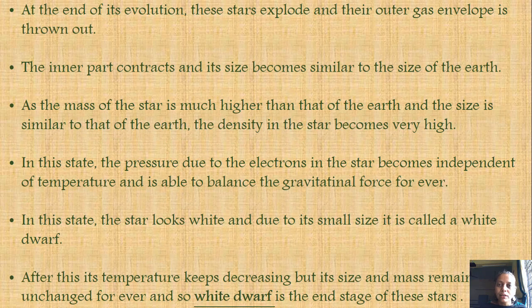I say as small as Earth because they were at least sun size, or maybe 8 times the sun size, but now that the explosion has taken place and the outer gas envelope is thrown out, they have contracted to the size of the Earth. This means their mass is quite high but the size is as small as Earth, so the density is very high.